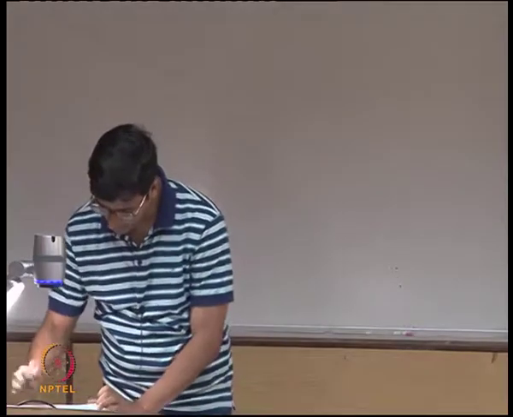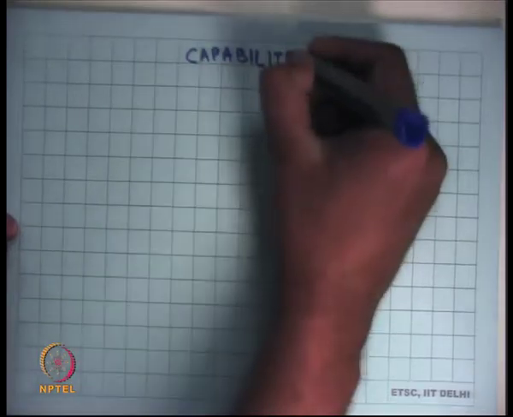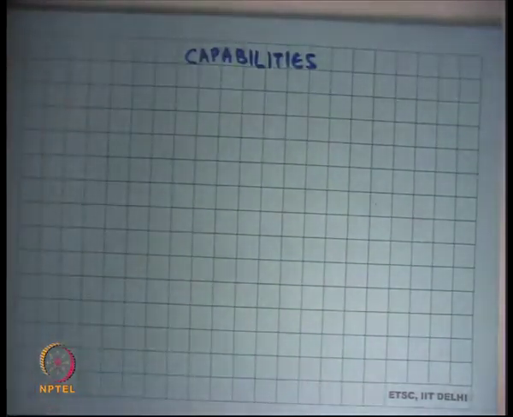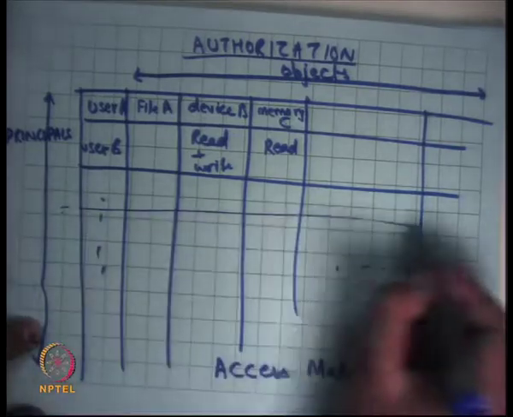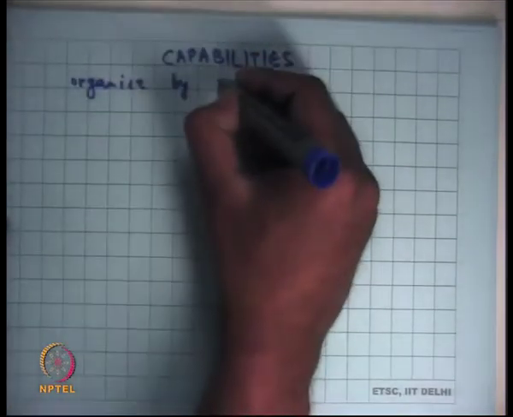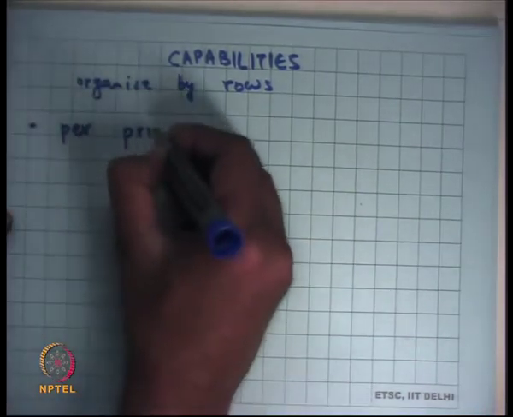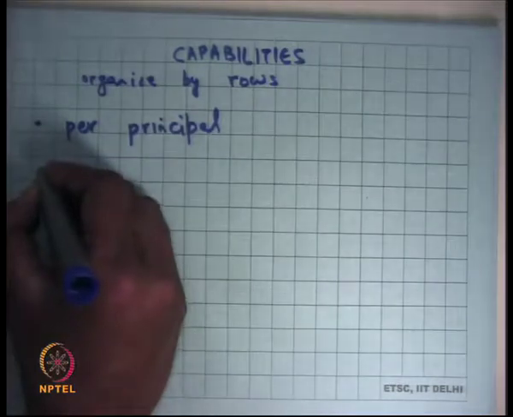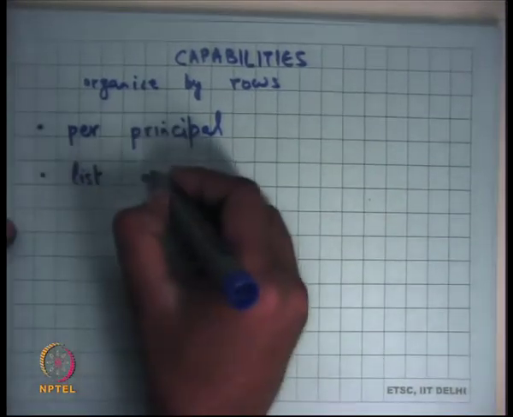The other way to implement access control is capabilities. We looked at access control lists. The other way to do access control is called capabilities, where you organize the access matrix by rows. So per principal, a list of object-privilege pairs, let's say.